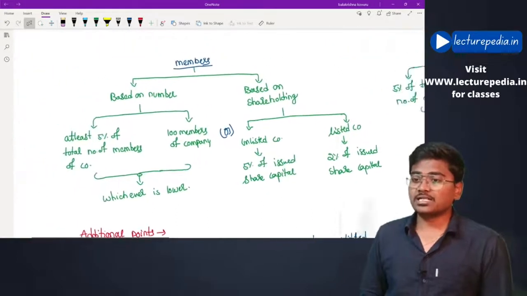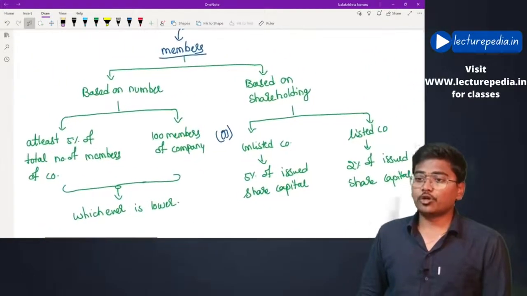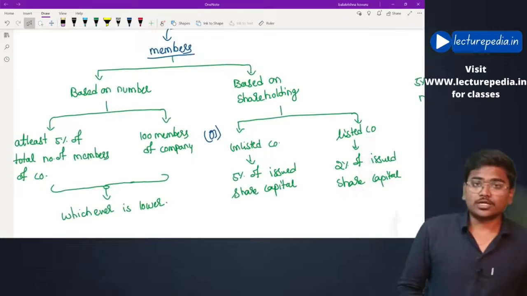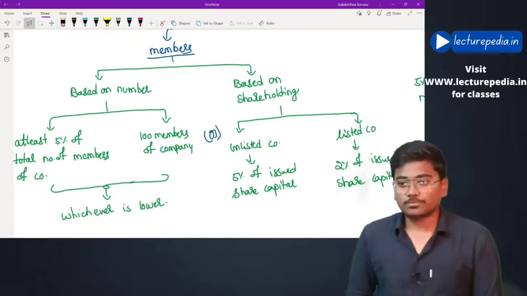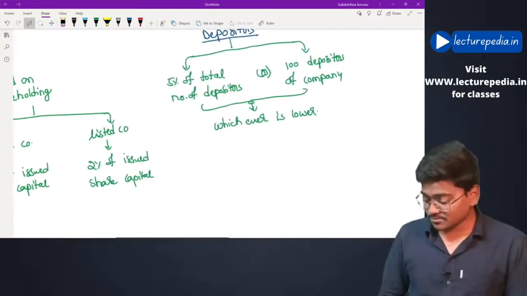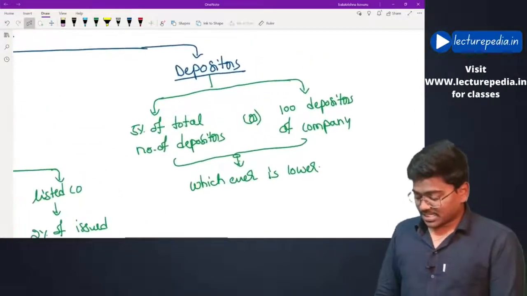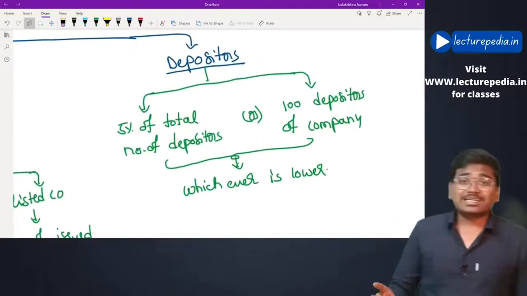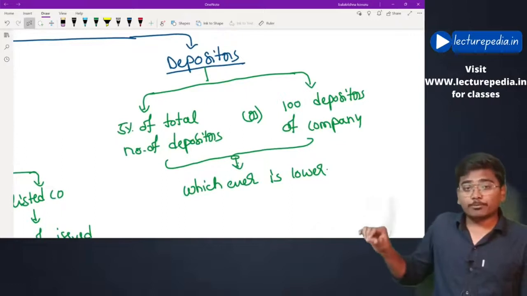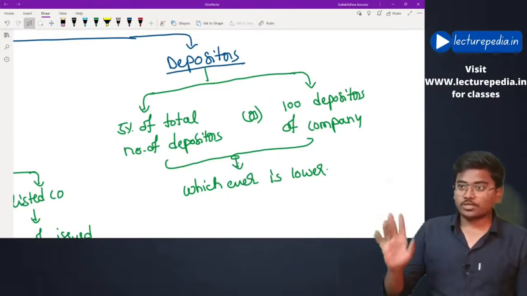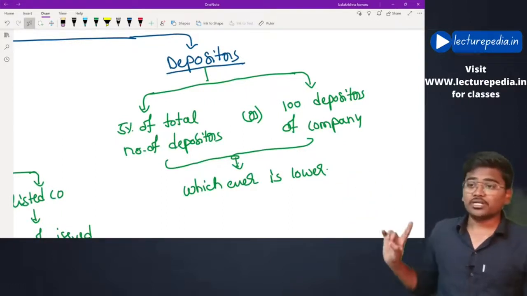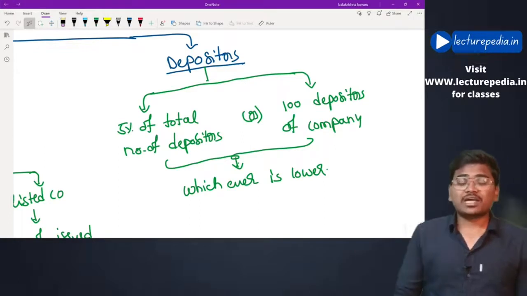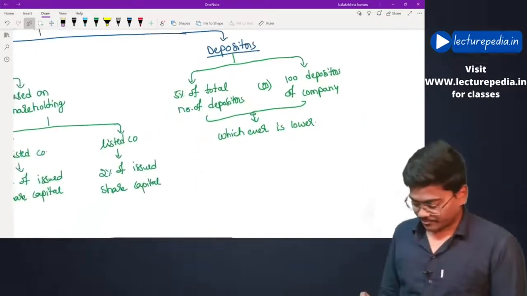This is regarding the number of members required to file a class action suit. Depositors: in case of depositors, at least 5% of the total number of depositors or 100 depositors of the company, whichever is lower, can file a class action suit.